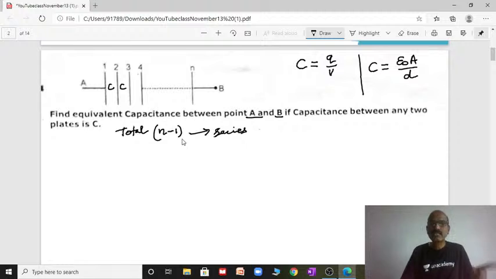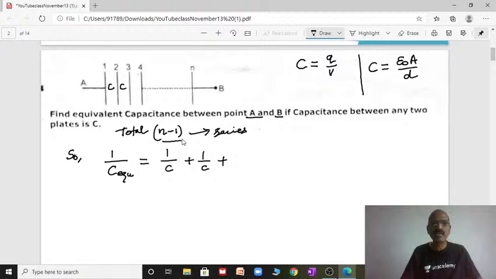Here you see that n number of capacitors are connected between the two points A and B. Each capacitor is C. That means the capacitance between any two plates is C. So there are total n minus 1 capacitors connected in series. So what is the equivalent capacitance? Since all are connected in series, 1 by C equivalent equal to 1 by the first capacitor C plus 1 by the second capacitor C, all is given C, and so on up to n minus 1 capacitors, n minus 1 times.